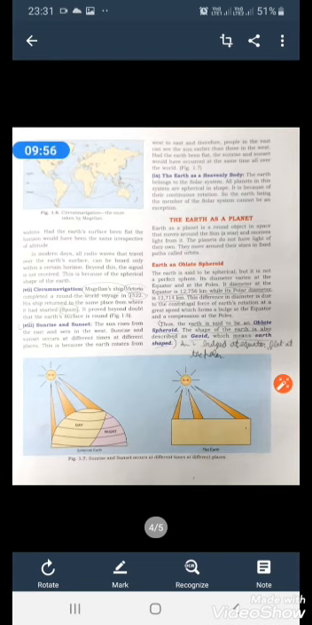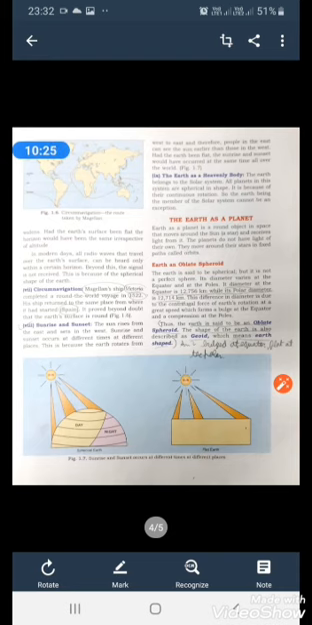So let me read the text. The sun rises from the east and sets in the west. Sunrise and sunset occur at different times at different places. This is because the earth rotates from west to east, and therefore people in the east can see the sun earlier than those in the west. If the earth had been flat, the sunrise and sunset would have occurred at the same time all over the world. And then they've given you the last point.